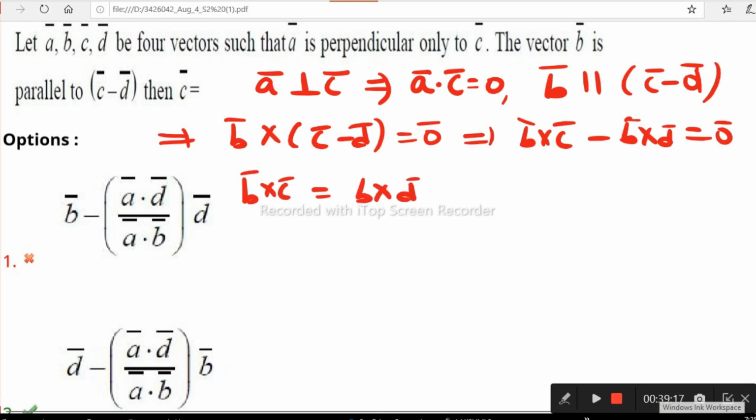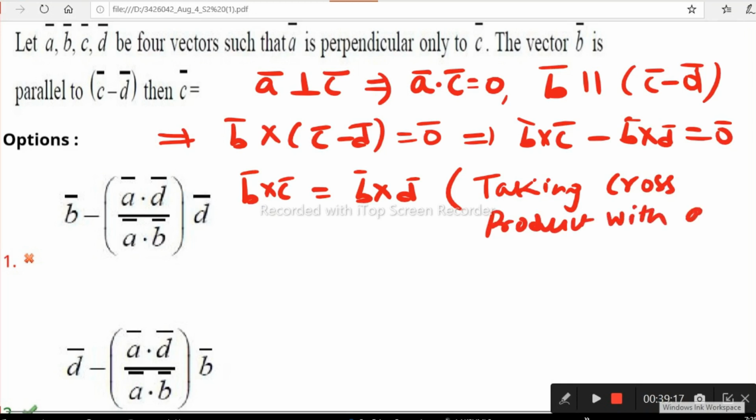Okay, from this we need the C vector. To get the C vector, what should we use? We have to use A dot C is 0 for this equation. B cross C is equal to B cross D. Taking the cross product with A on both sides, okay? Then we will be able to use A dot C. This is a particular method to follow.